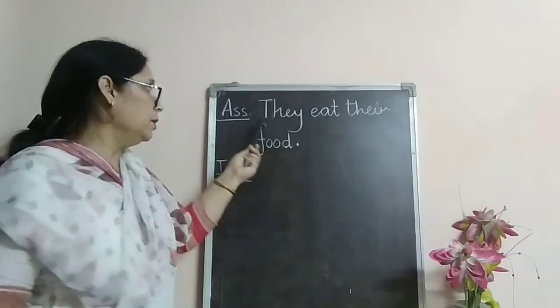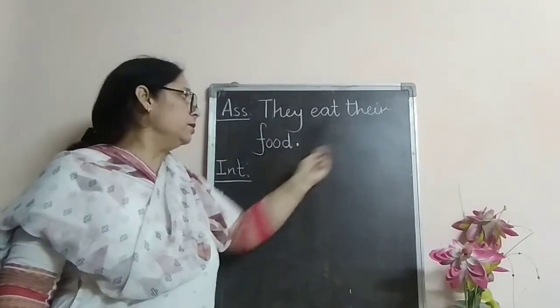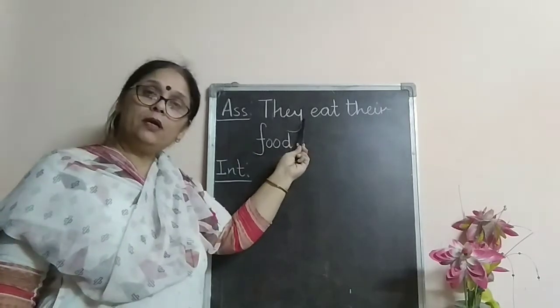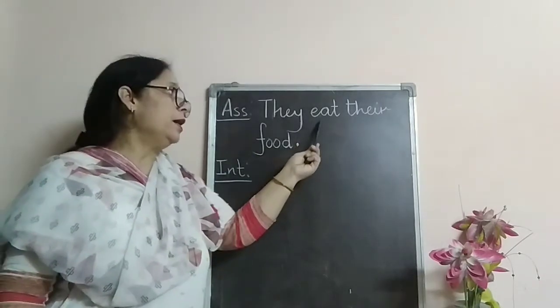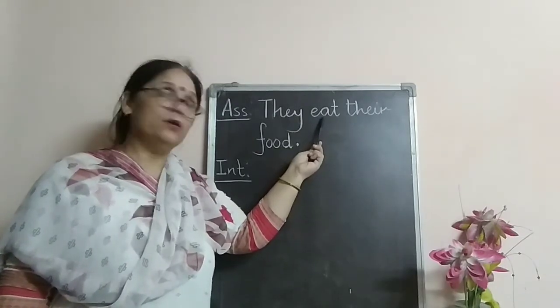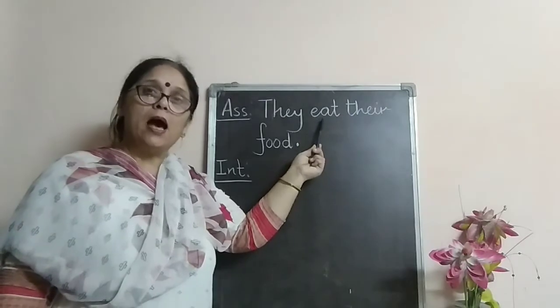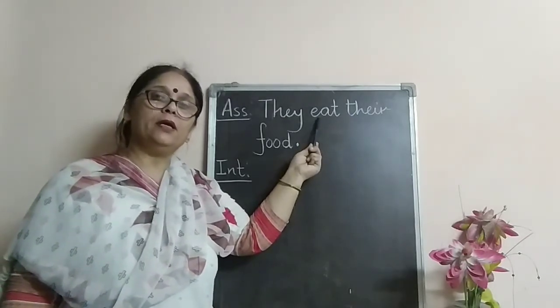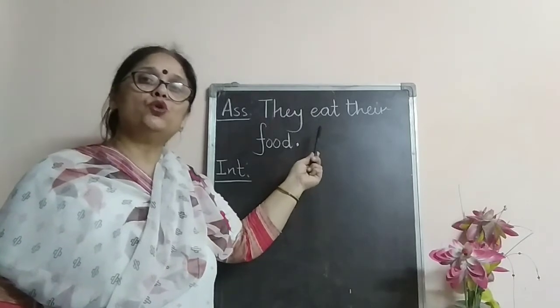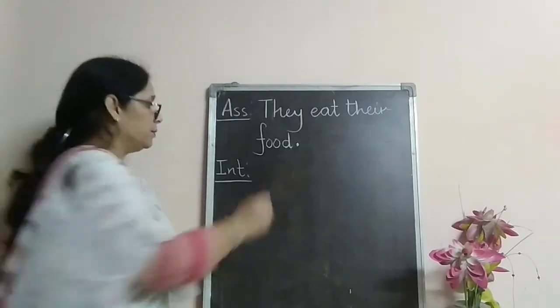Students, look here. They eat their food. Assertive sentence. We are not having a helping verb in it. We are having the base verb which is the doing word. It's eat. And this verb is not having s with it. So we will use do to form a question.